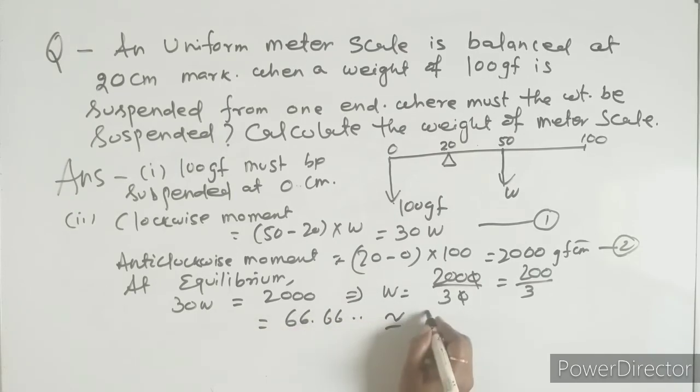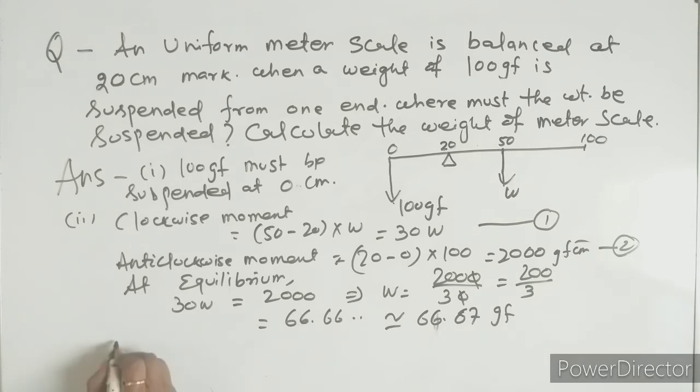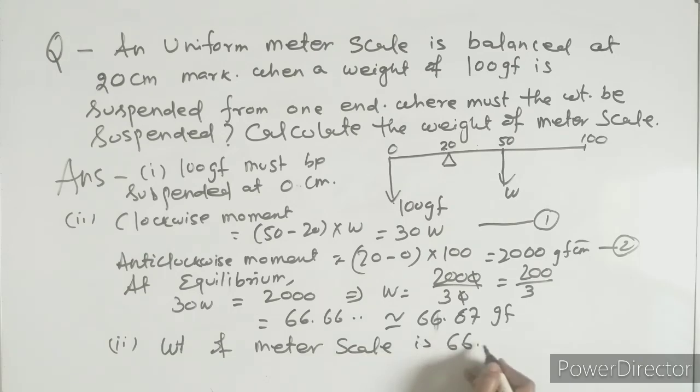So nearly equal to 66.67 gram force. So the weight of the meter scale, here you can write B2, calculate the weight of the meter scale. The weight of the meter scale is 66.67 gram force.